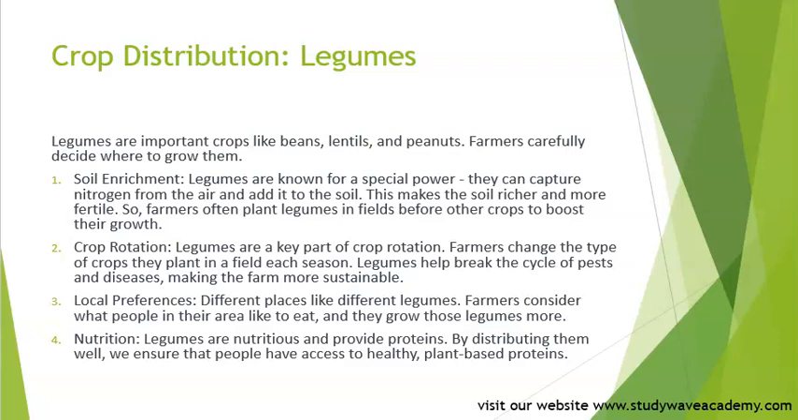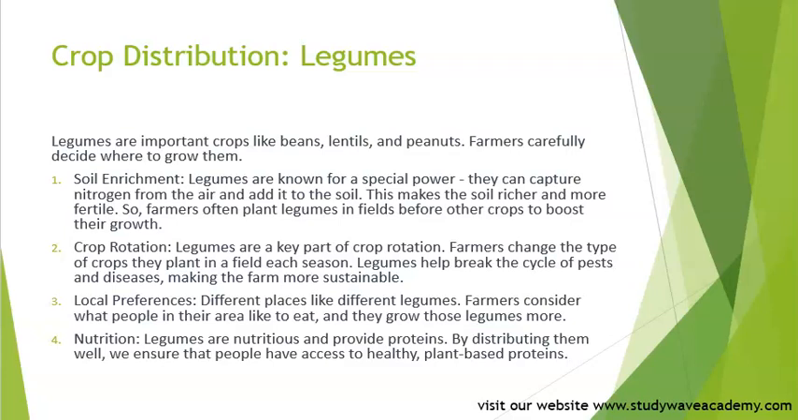Nutrition. Legumes are nutritious and provide protein. By distributing them well, we ensure that people have access to healthy plant-based proteins. So crop distribution for legumes isn't just about where they grow, but also how they enrich the soil, help with crop rotation, and provide essential nutrition.